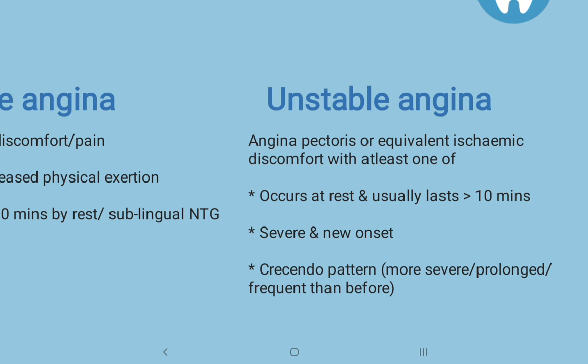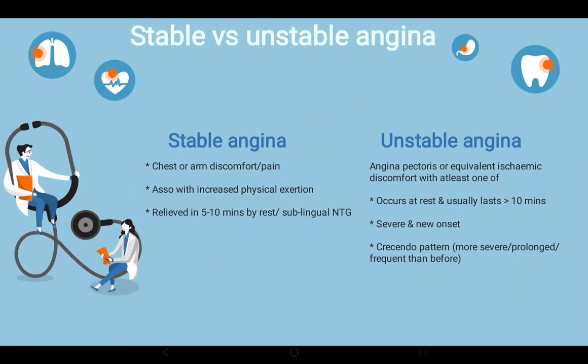So this is a progressive kind of history, where if you follow a patient, you might want to look into these things. If you are taking a history from a patient, you might want to look for a chest pain which is rising, which is increasing in frequency, which is more severe than before, and which is more prolonged in its duration. And this differentiates stable and unstable angina.